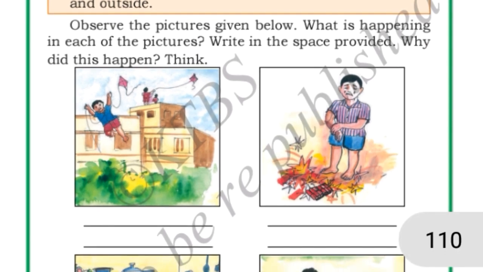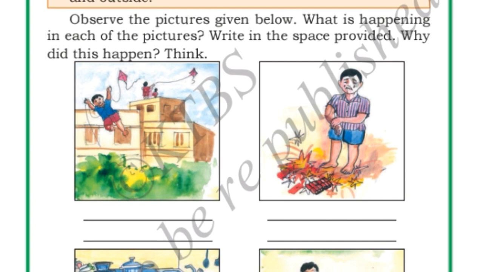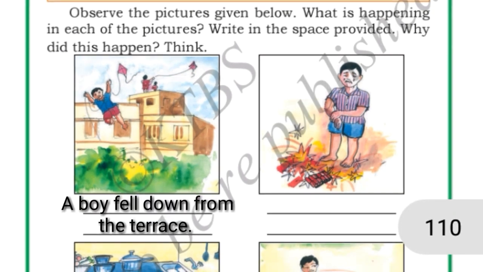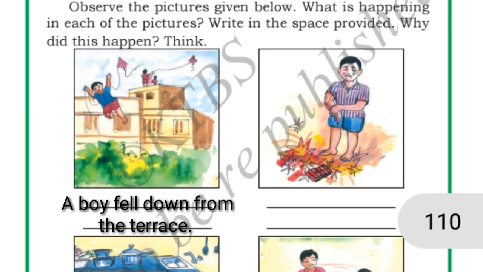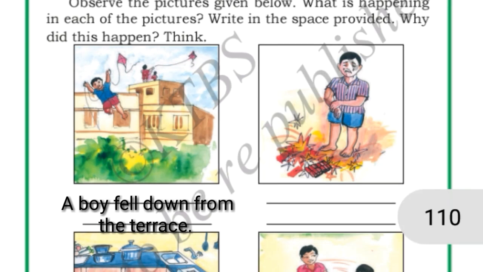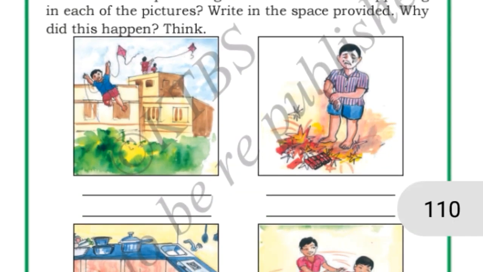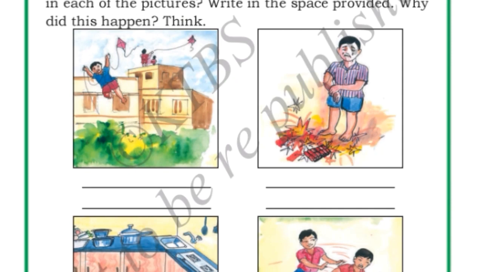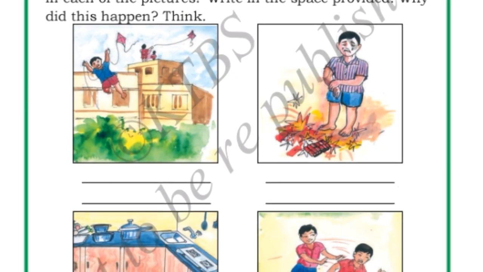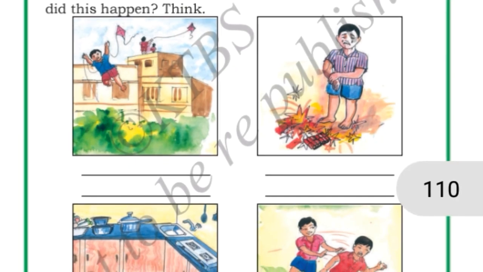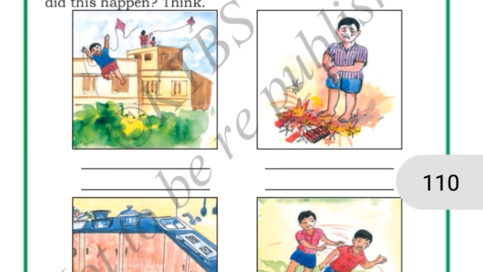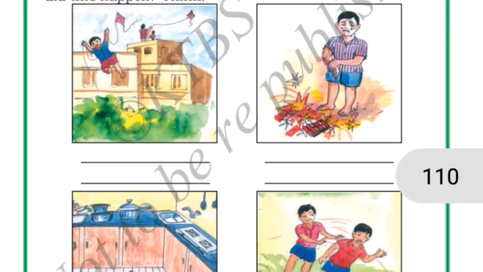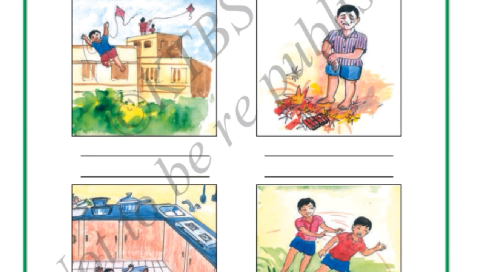See, in the first picture, what is happening? A boy fell down from the building. Why did this happen, children? Because of irresponsibility. See, all were playing on the terrace. They were flying the kite, and a boy fell down by slipping his leg, right? By slipping his leg, a boy fell down from the terrace.